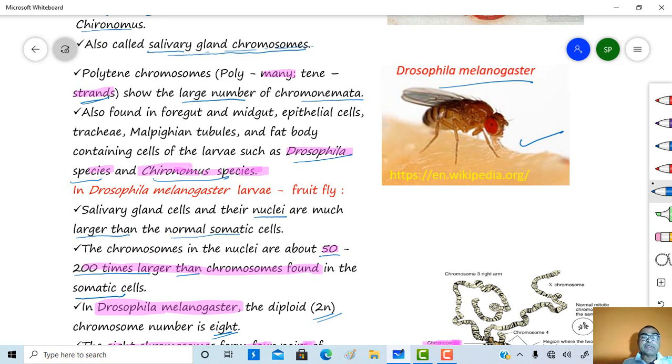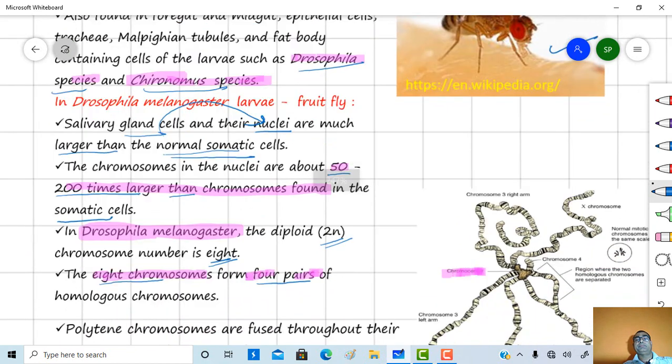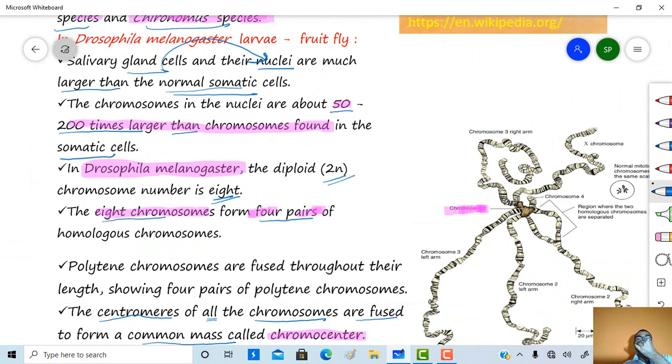The chromosomes in the nuclei are about 50 to 200 times larger than the chromosomes found in the somatic cells in case of Drosophila melanogaster.